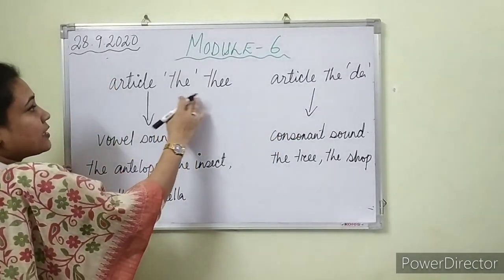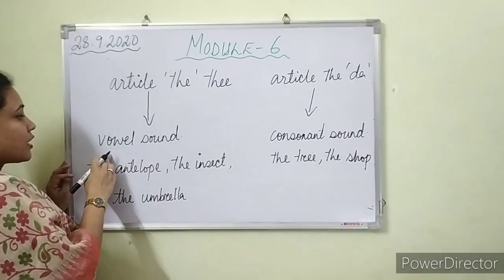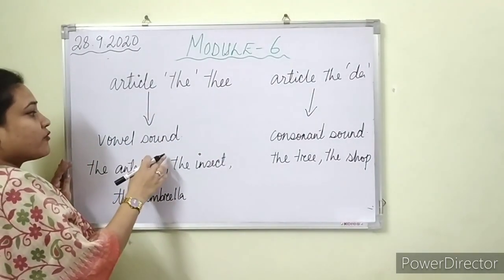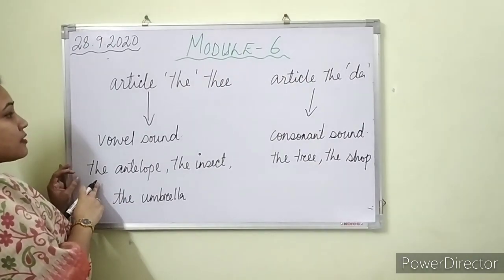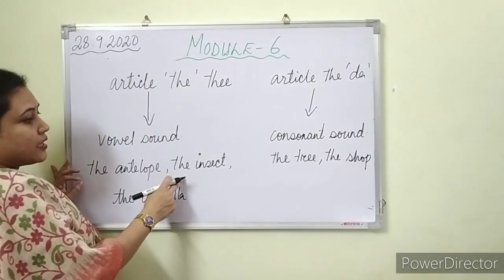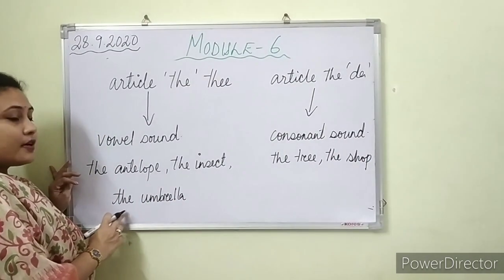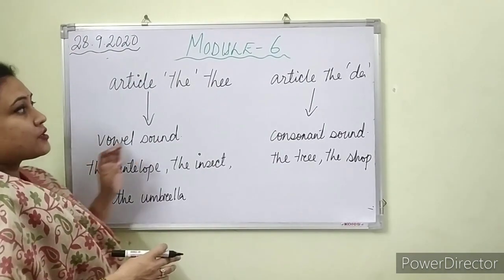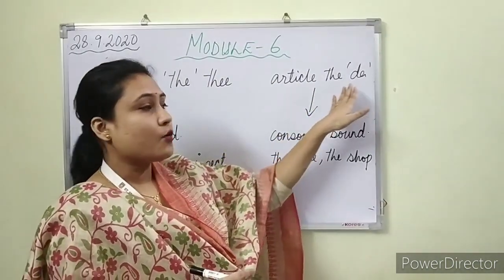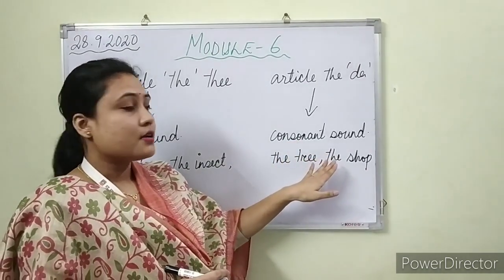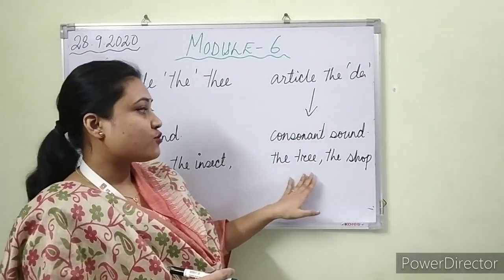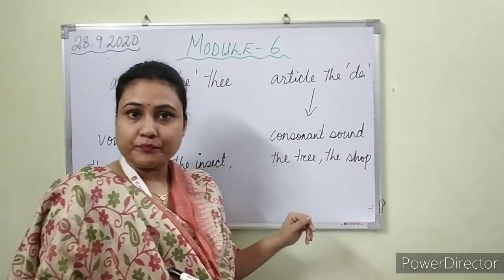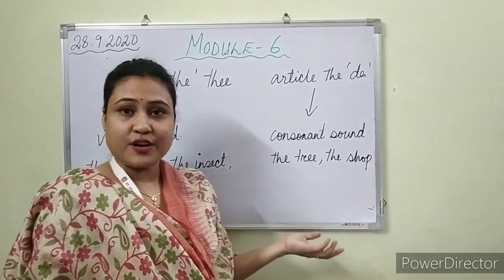The article the is pronounced as thee when we speak about any vowel sound, like the antelope, the insect, the umbrella. It is pronounced as thuh when we have any consonant sound, like the tree, the shop, and the dress.